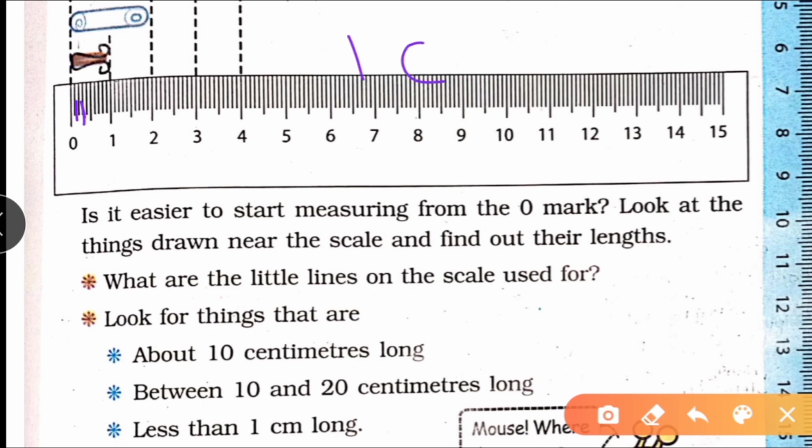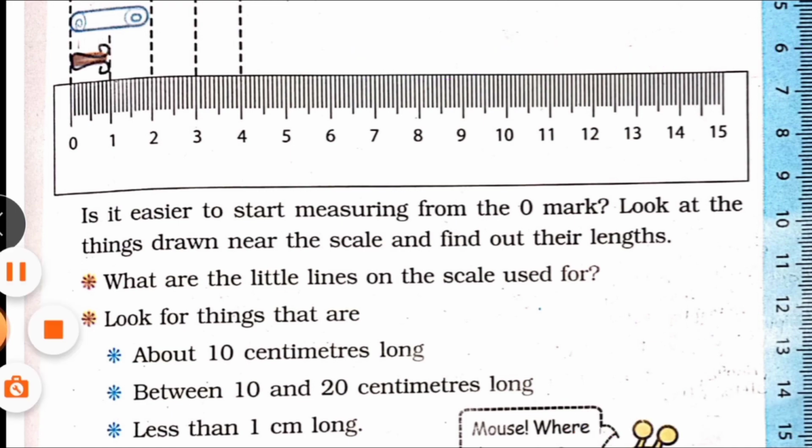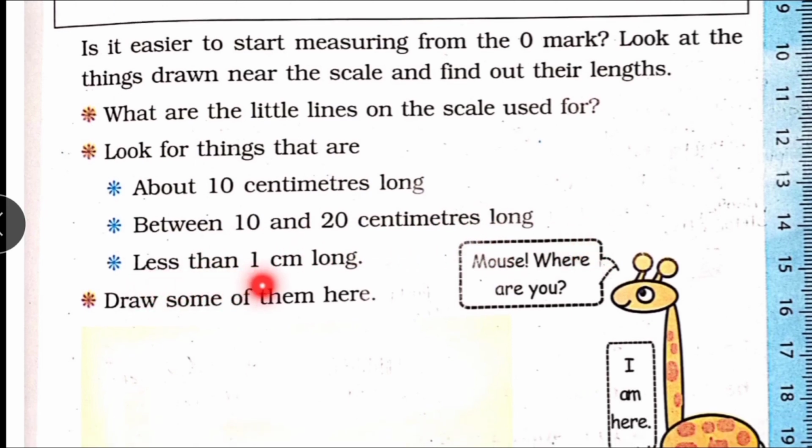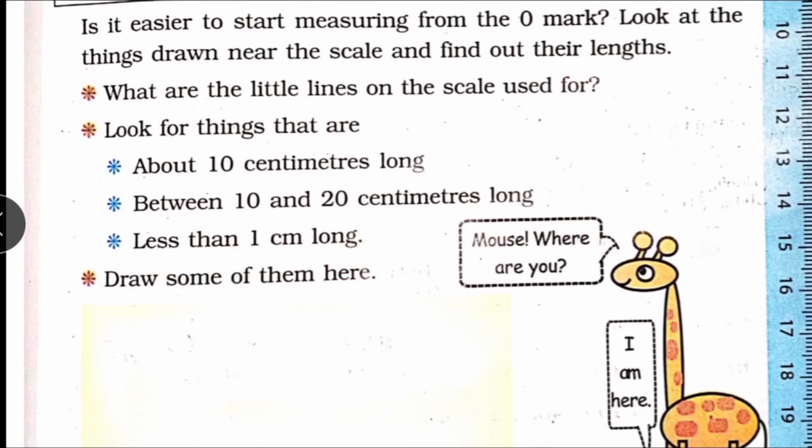1 centimeter is divided in 10 equal parts. That we call 1 centimeter equal to 10 millimeter. Look for things that are about 10 centimeters long, between 10 and 20 centimeters long, less than 1 centimeter long. Okay. Now first we see the examples.